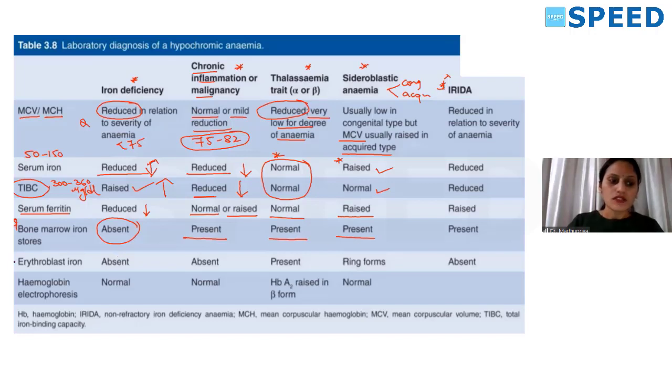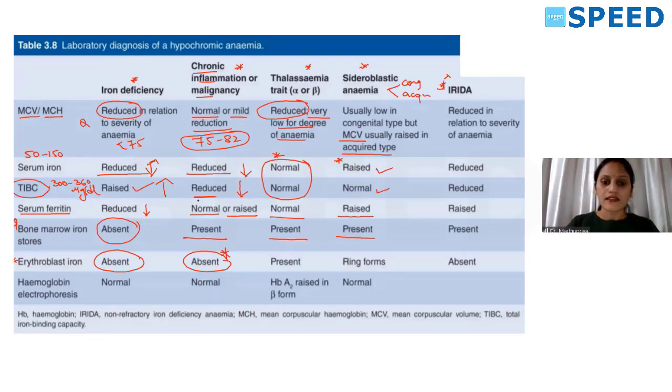This is very important, you have to concentrate here. When it comes to erythroblast iron, that is, inside the erythrocyte precursors there will also be iron. That iron is again absent in iron deficiency anemia. It is absent in anemia of chronic disorders also. Why? Because though there is iron in the stores, that is in the macrophages, the erythrocyte precursors are not able to utilize that iron. Erythrocyte precursors have to take iron from the macrophages, isn't it? So that is not happening. That is why there is no iron in the erythroblast.